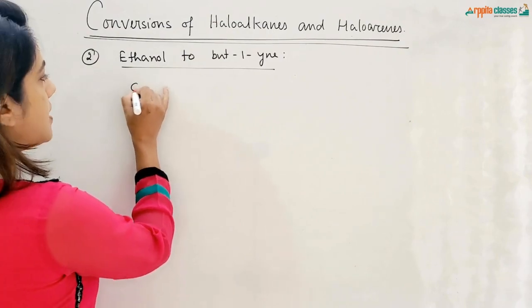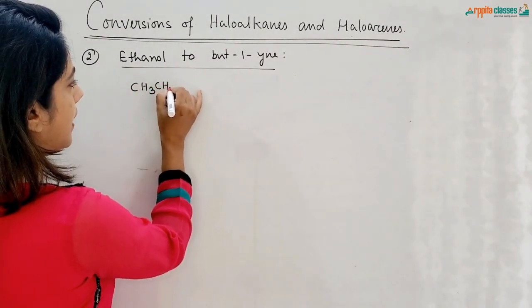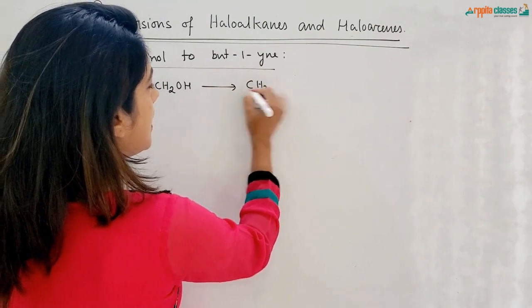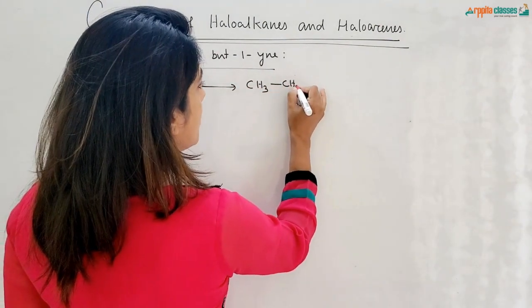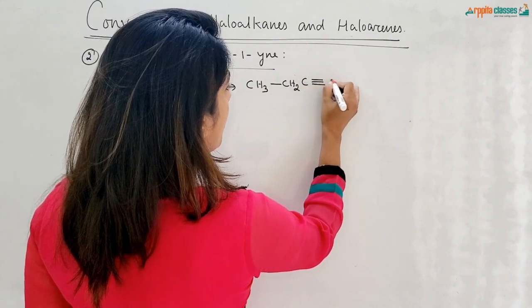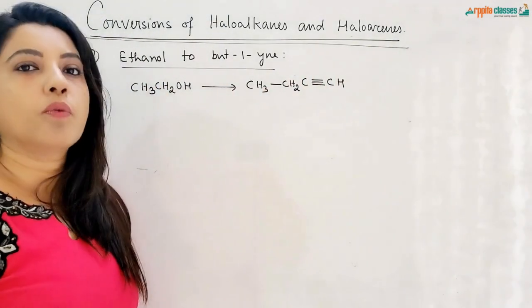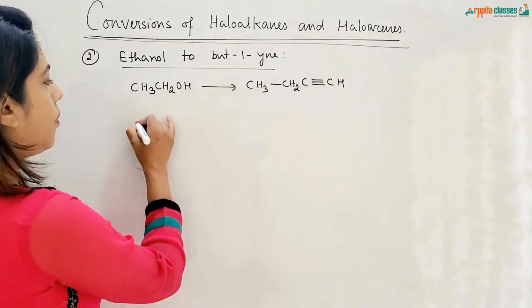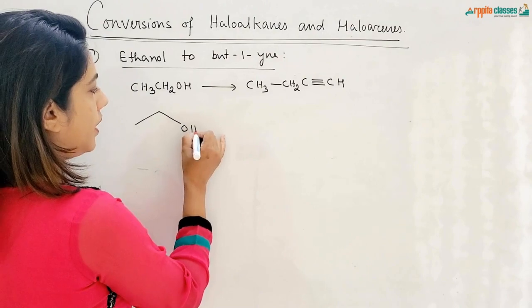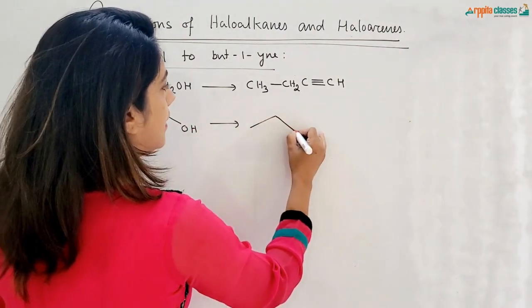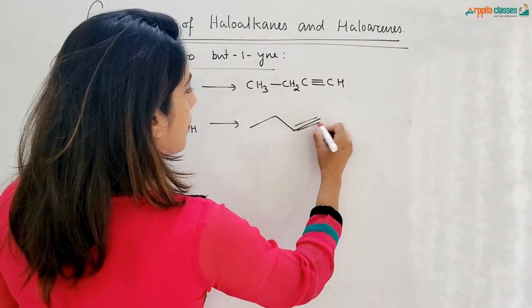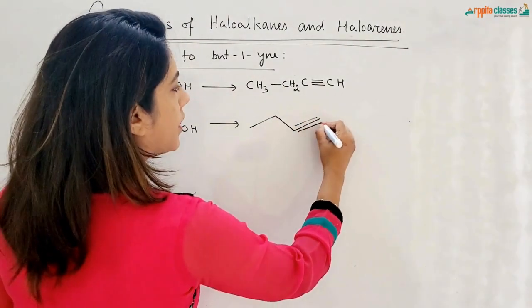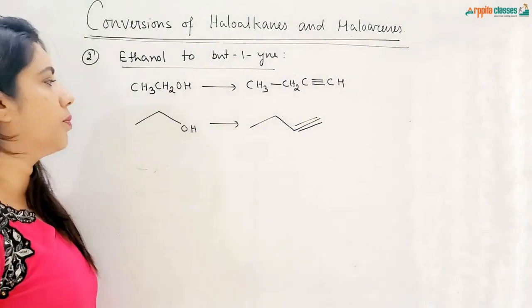So ethanol is CH3CH2OH. From here we need to convert to CH3CH2C≡CH. This is but-1-yne. This can be given in words like this, or they can be given in bond line formula like this: this is your ethanol and this is your but-1-yne, CH3CH2C≡CH. So this way also it can be given. This is called as bond line formula.